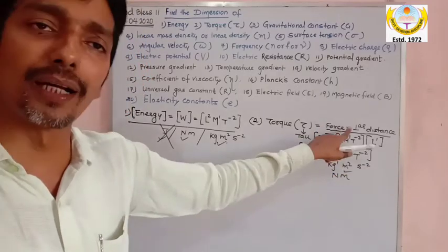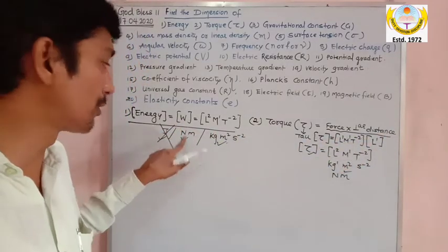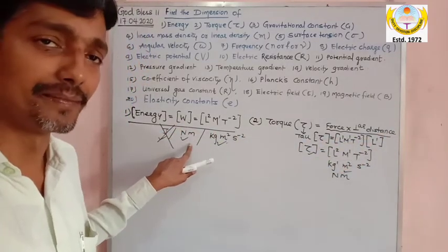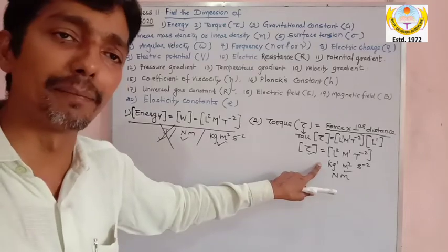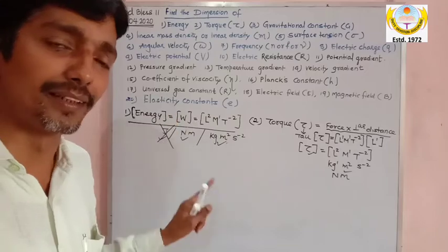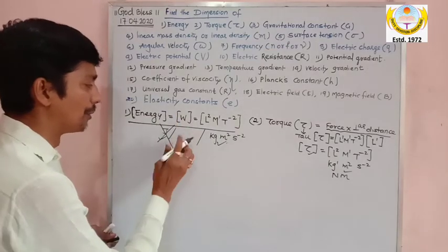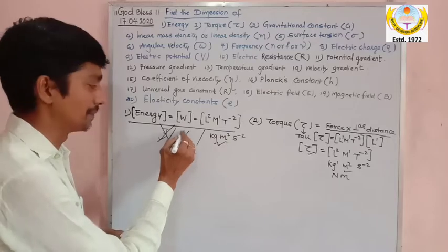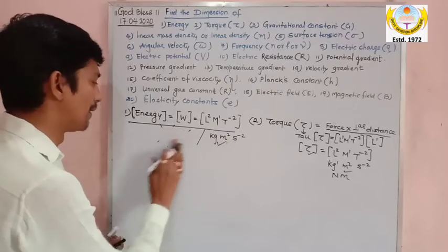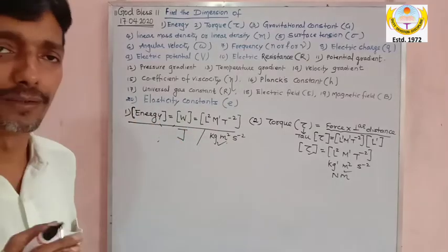Because the formula of torque is force into distance, and the formula of work is force into displacement, Newton meter is applicable in both. Torque unit is Newton meter. Work unit can be Newton meter. But my dear, this is the reason why while writing work, we don't write the unit Newton meter. We express the work only with one and one only quantity, and that is joule.